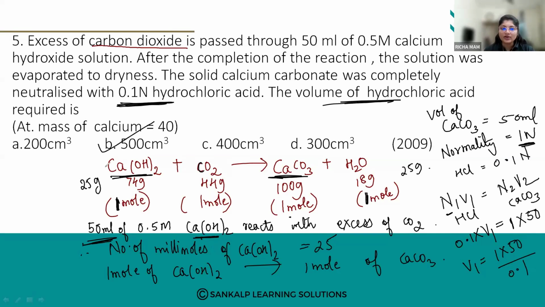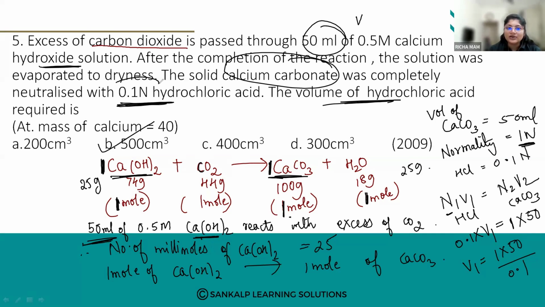So for 1 mole of calcium hydroxide, it is producing 1 mole of calcium carbonate. So if 25 grams of calcium hydroxide reacts, it will give you 25 grams of calcium carbonate only. Here, 50 ml of calcium hydroxide is reacted, so it will produce 50 ml of calcium carbonate. So we got the volume of calcium carbonate. It is equal to 1 normal, because 1 mole is nothing but 1 normal.